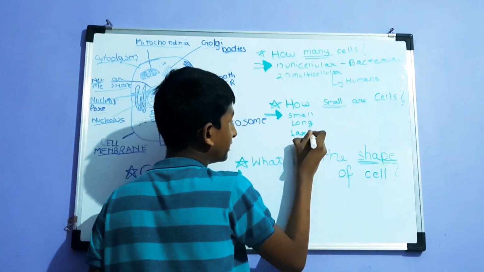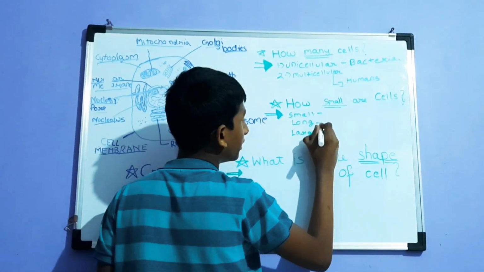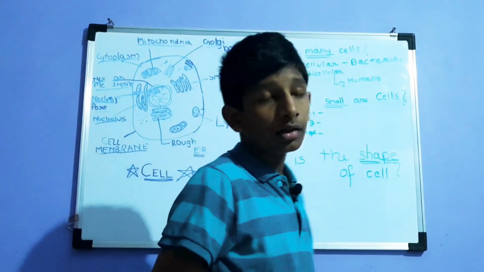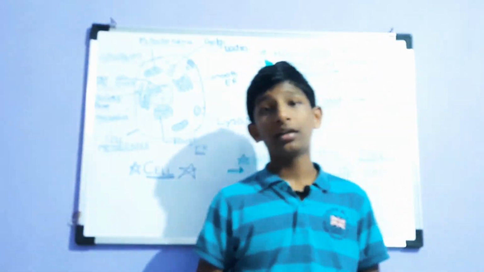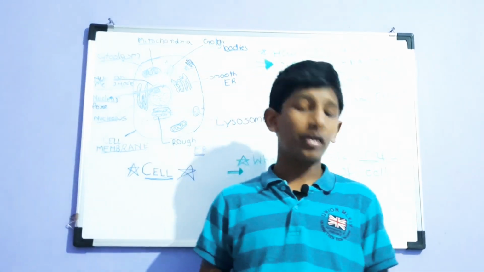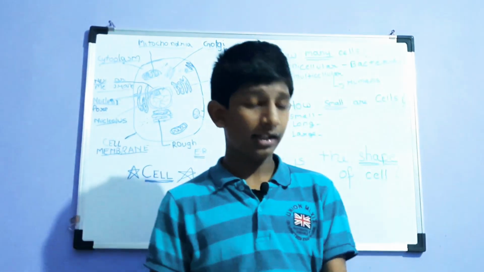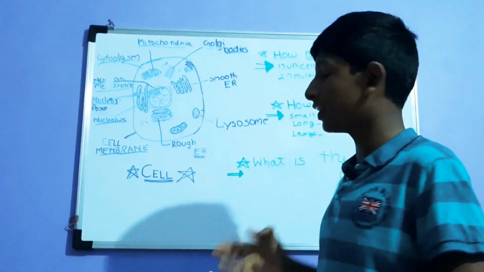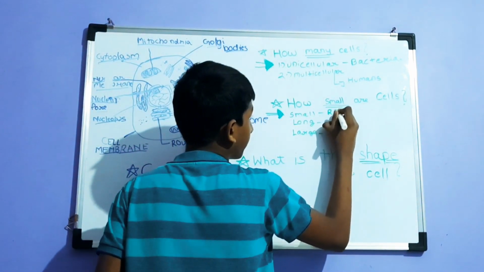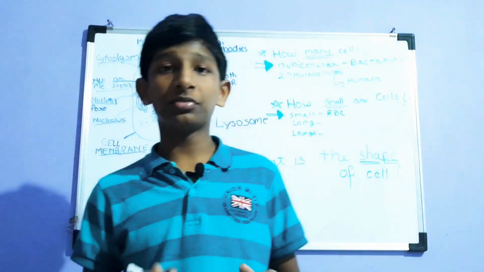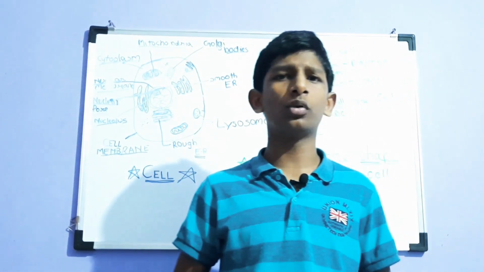I'm going to tell you the examples, then you will understand better. So which cells are small? Human red blood cells, you might have heard RBC, you might have heard WBC. Cells are there everywhere, right? So most of the cells are small. For example RBC, which is a small cell, really small, microscopic, you can say.